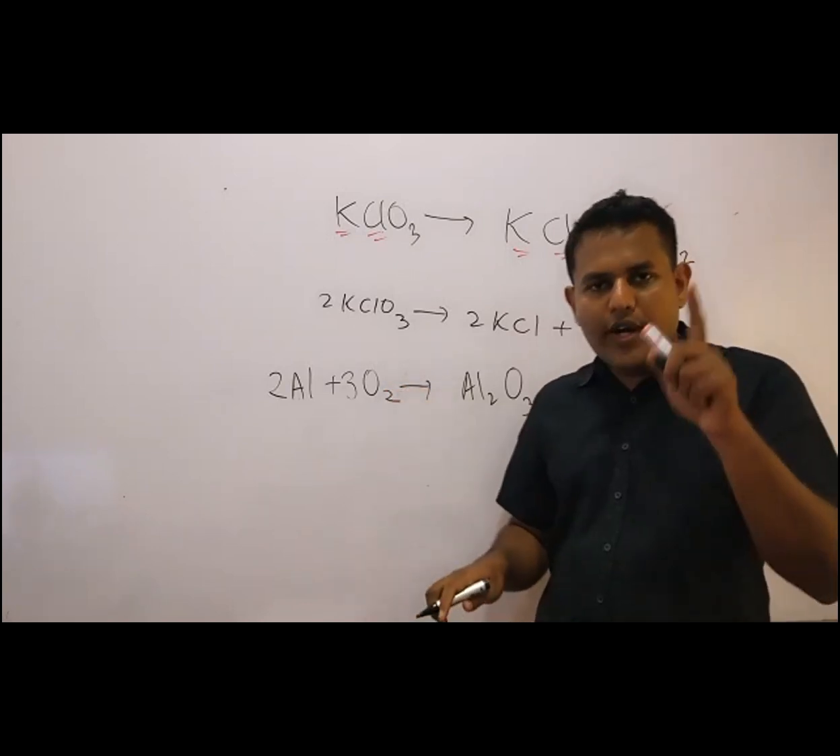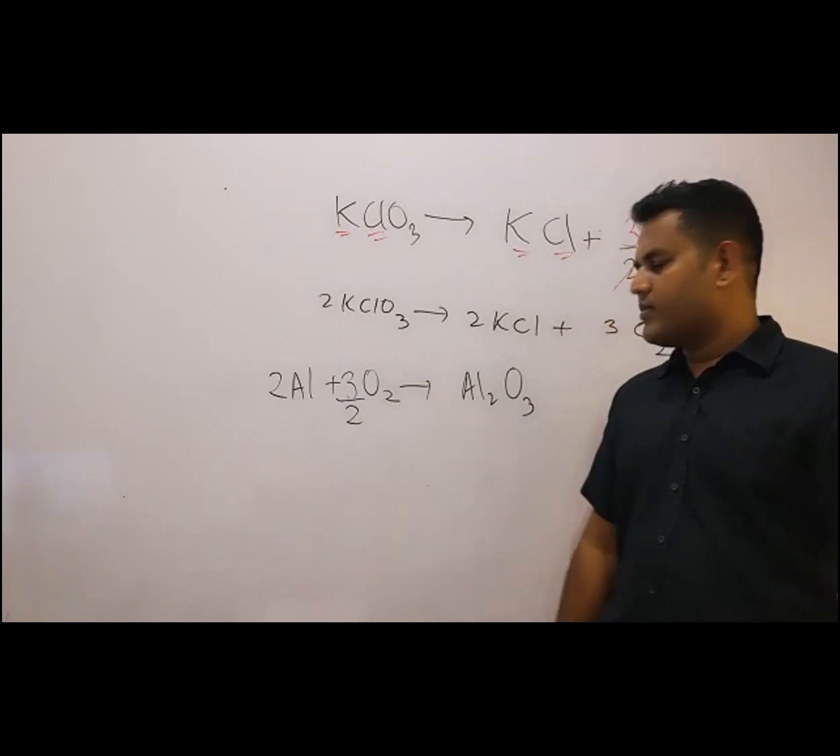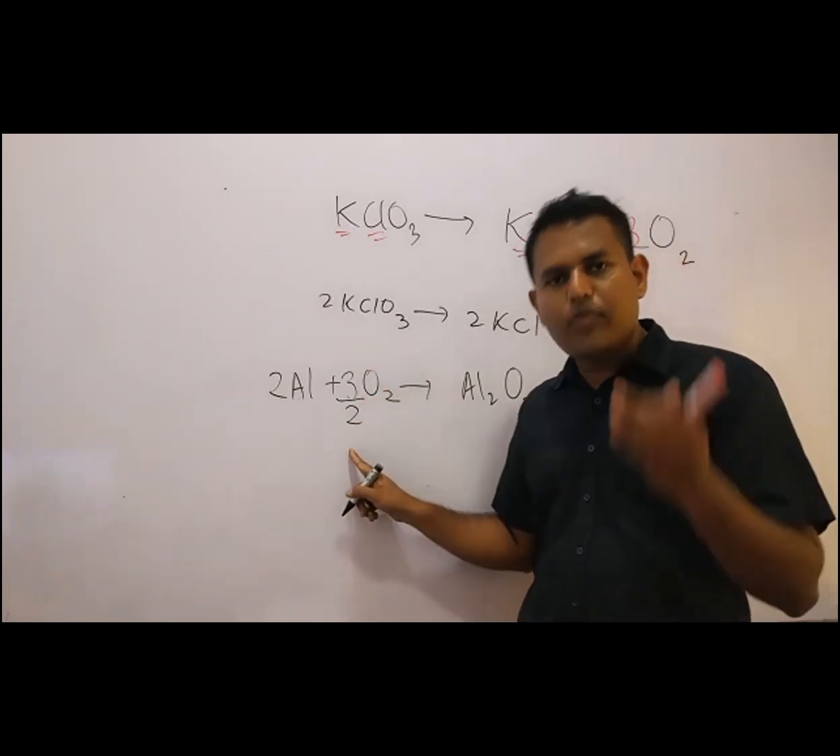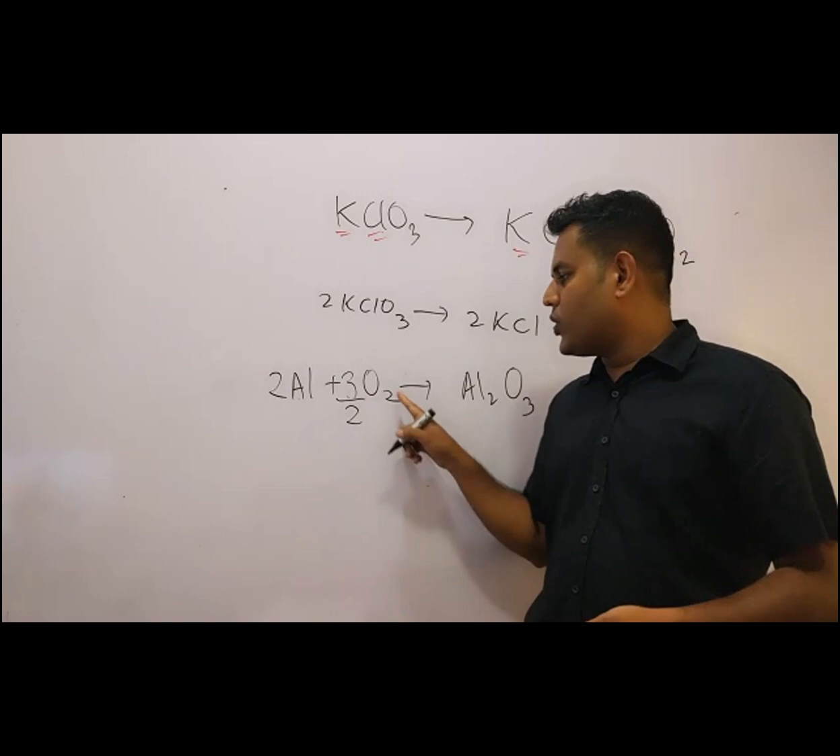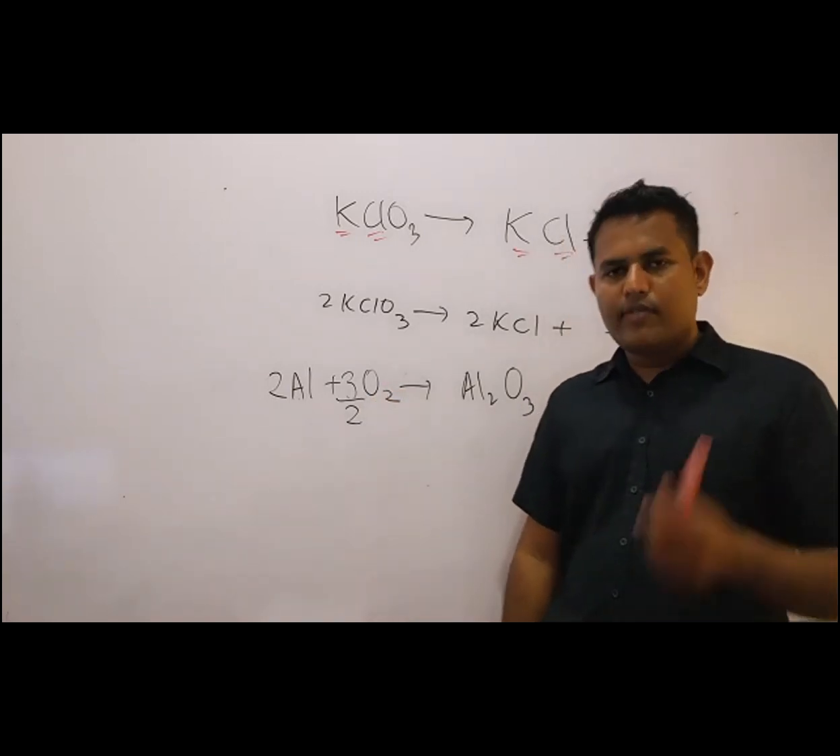So it was multiplied by 2. In order to avoid that multiplication, divide by 2. Now 3 over 2 means 1.5. So 1.5 into 2 means 3. So that's balanced. Okay, very good.